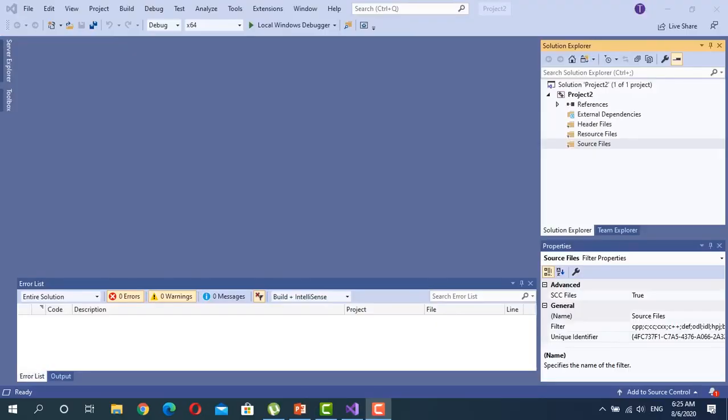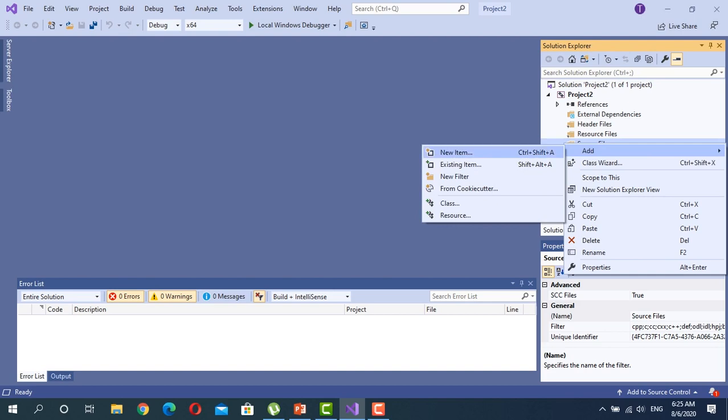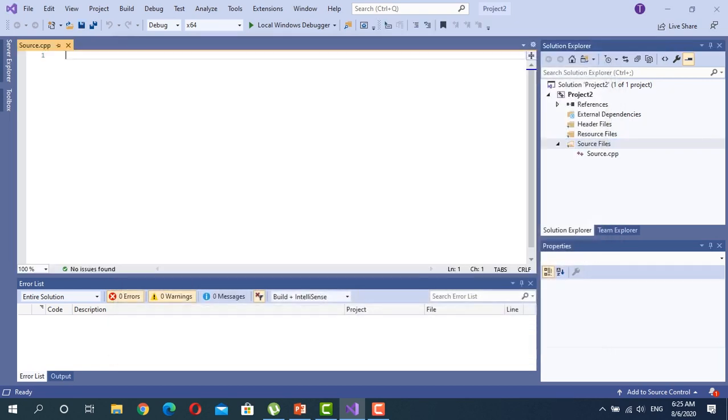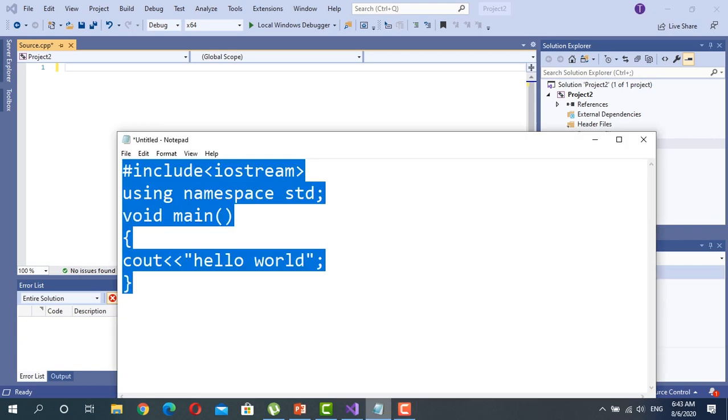Here one folder is there under project 2: Source Files. Right click on Source Files. Select Add New Item. Then select C++ File. Press the Add button. Here we are writing the code. I have already written the code in Notepad. Now I am copying this code here.